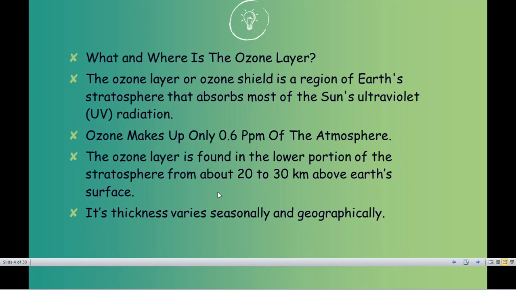Now, why seasonal changes? In some parts it is continuously raining. On the other hand, in some parts you can find that the rain is not that efficient, or not that regular at times. And in this case the ozone varies from time to time. For example, if there is rain or heavy rainfall, you can find that the layer of ozone gets thin, just because there is precipitation coming down, and to give it a way out, the layer of ozone becomes thin here.